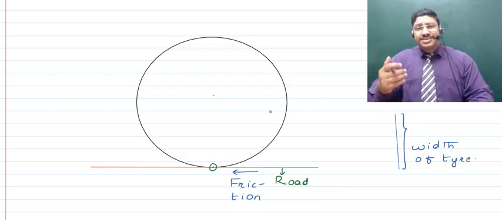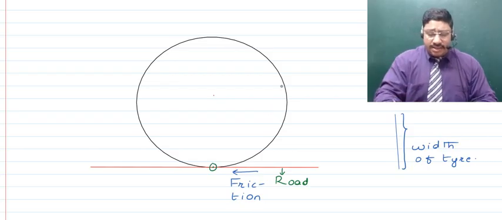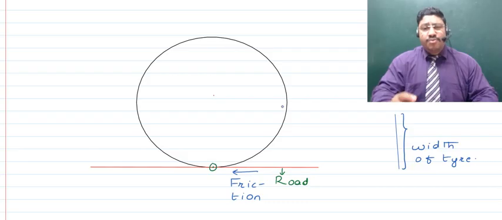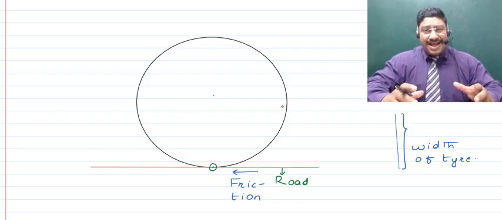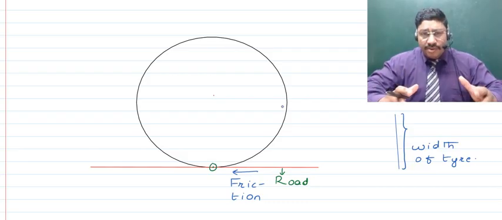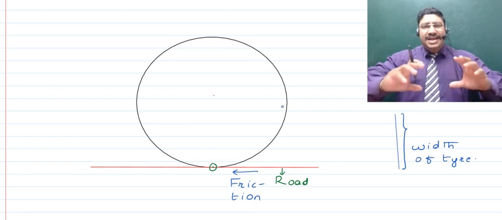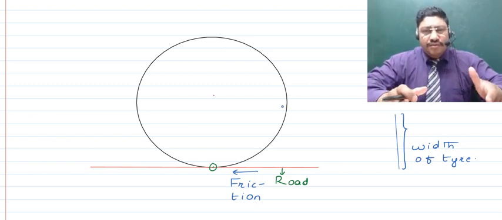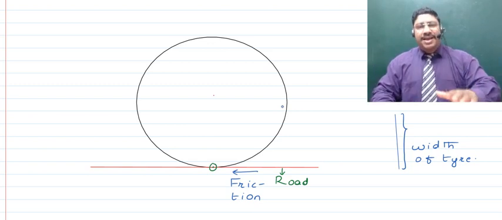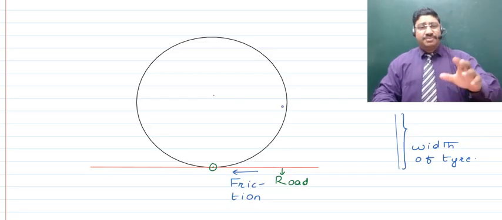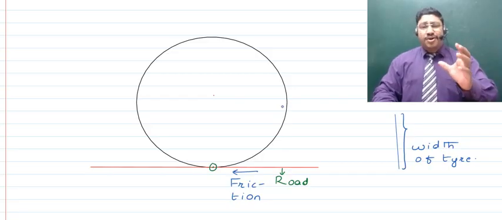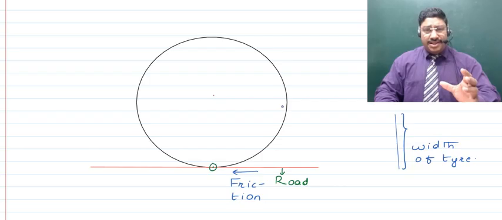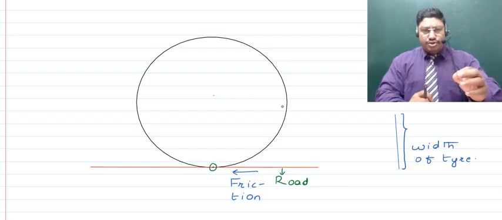As such, the more mass you keep towards the end portion, close to the circumference, the more the moment of inertia will be. As such, when the vehicle moves, it will keep continuing to move without applying much force, right? That is why I'm sure you must have seen that if you talk about your cycle tires as well, there are thin spokes, right?